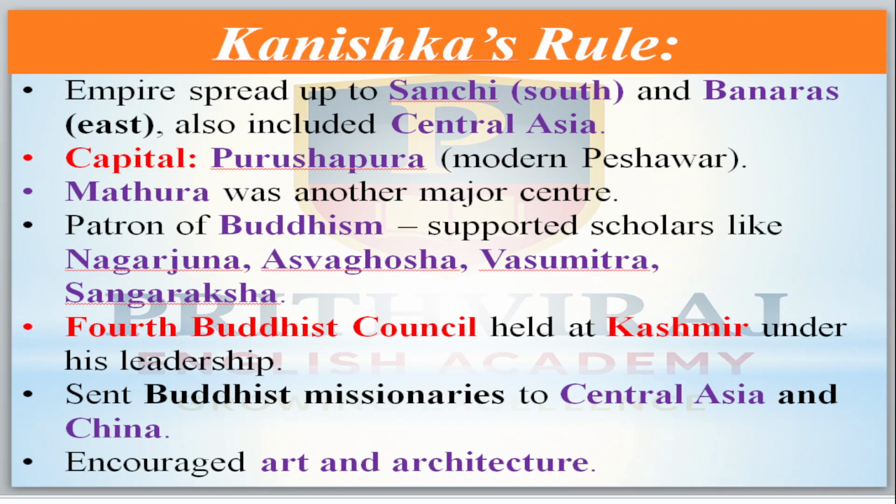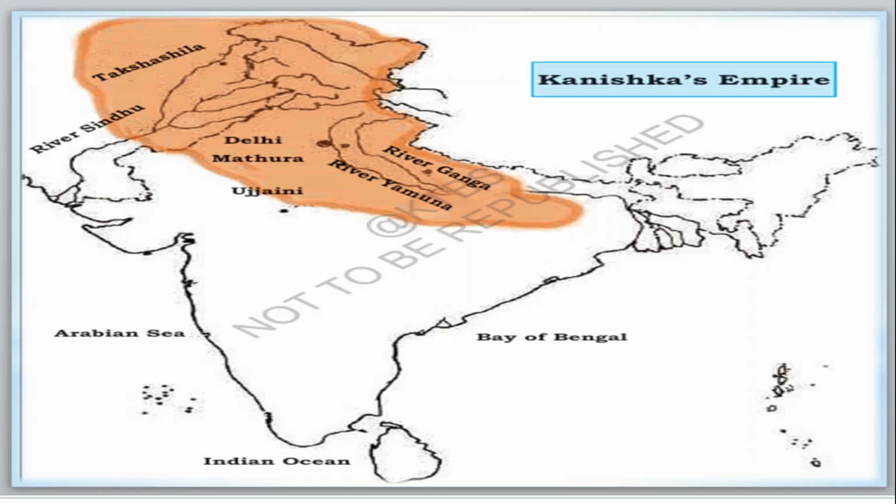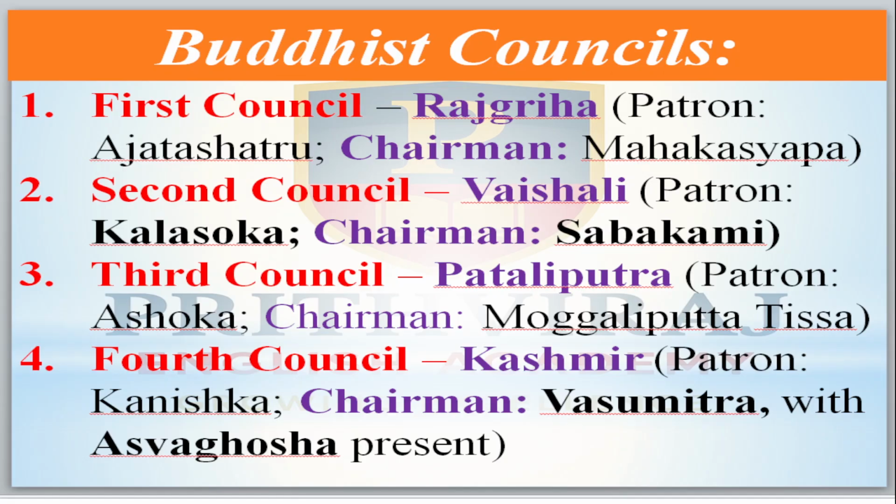Okay. Now come to the Buddhist councils.